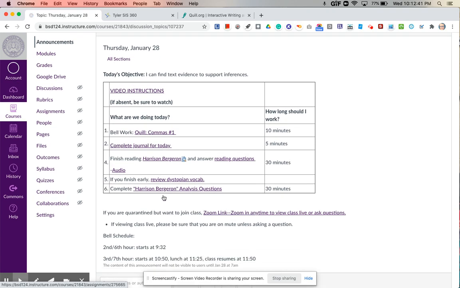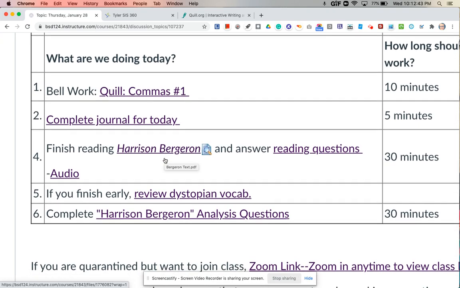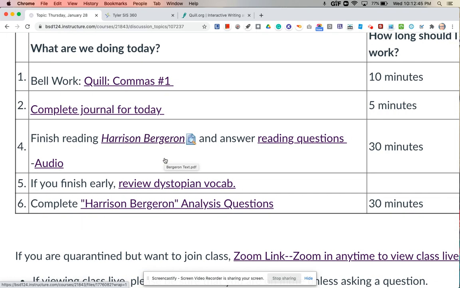All right, next you're going to finish reading Harrison Bergeron and answering the reading questions. I'll give you about 30-ish minutes to do that. If you do finish early, you can review your dystopian vocabulary. Remember that we will have a quiz next week over The Pedestrian, Harrison Bergeron, and your dystopian vocabulary.